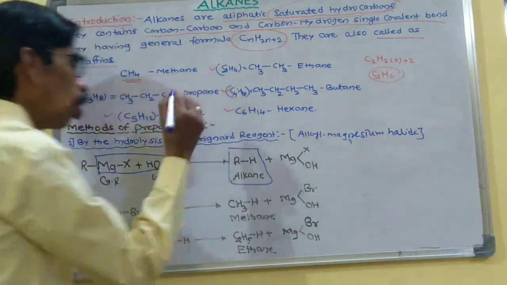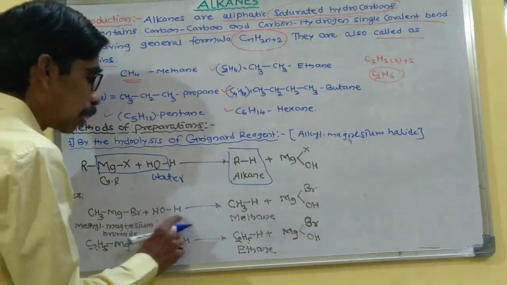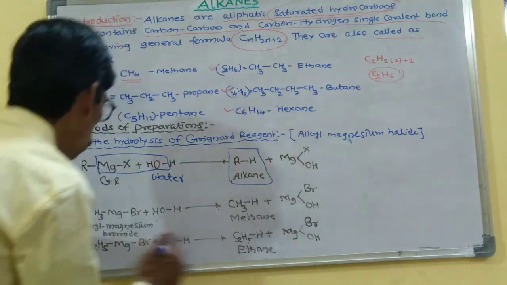So this is the formation of alkane. When alkyl magnesium halide is hydrolyzed with water, it gives the alkane. For example, when methyl magnesium bromide is hydrolyzed with water, it gives methane.